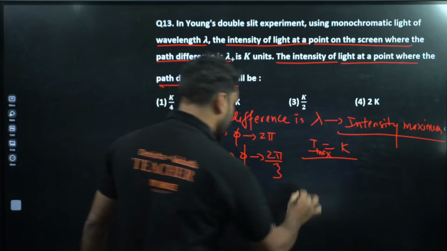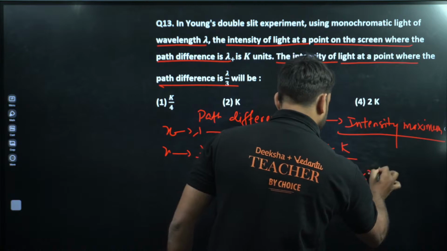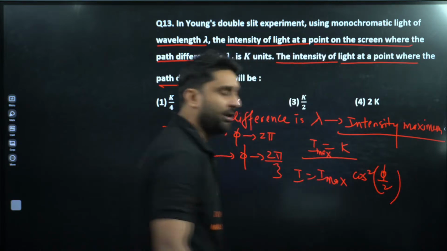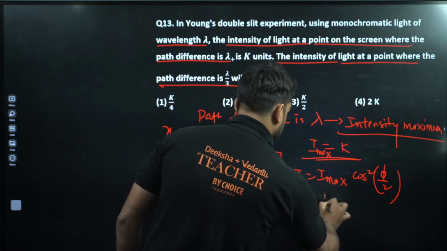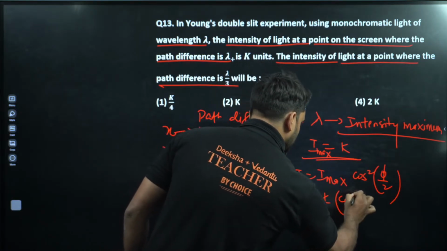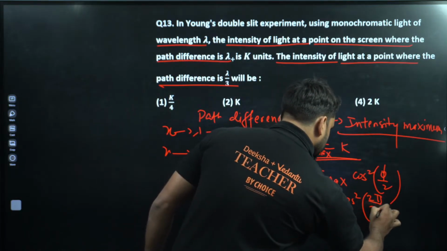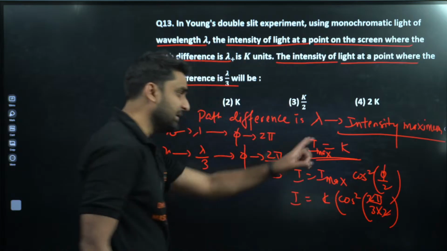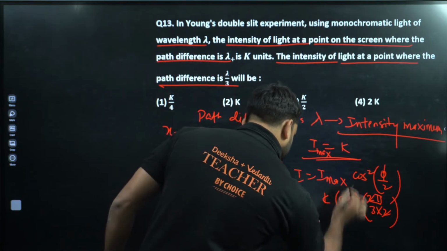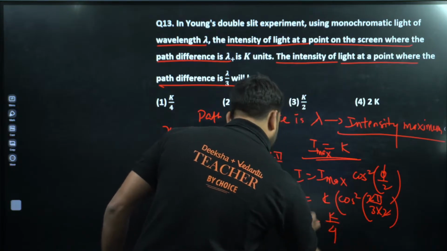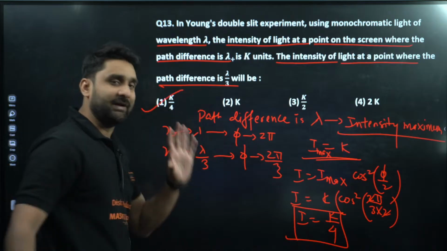Now we have formula I is equal to I max cos square phi by 2. Very important formula, cos square phi by 2. So my dear champion, I max is equal to k, cos square, where phi is 2 pi by 3. So if we put here 2 pi by 3, and this 2 is already there, 2 cancel, pi by 3 is 60 degree, and cos 60 is equal to 1 by 2, and 1 by 2 square will be 1 by 4. So I is equal to k by 4. Any option is there? K by 4 is the correct answer.